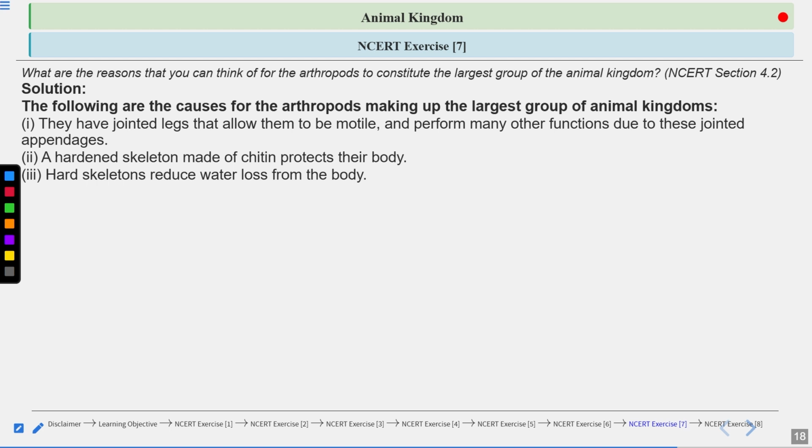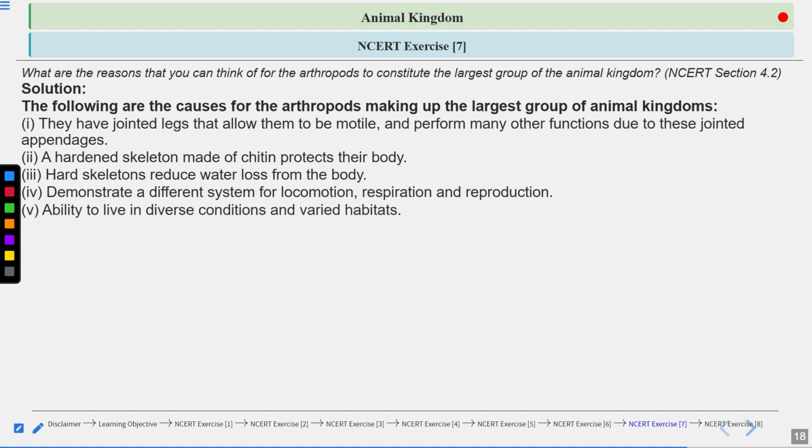Hard skeleton reduces water loss from the body. So this hard skeleton protects the body, as well as it does not allow the water to be evaporated. So it reduces the water loss from the body. They demonstrate a different system for the locomotion, respiration, and reproduction. So this skeleton structure is also helping in the locomotion process, respiration process, and also in the process of reproduction.